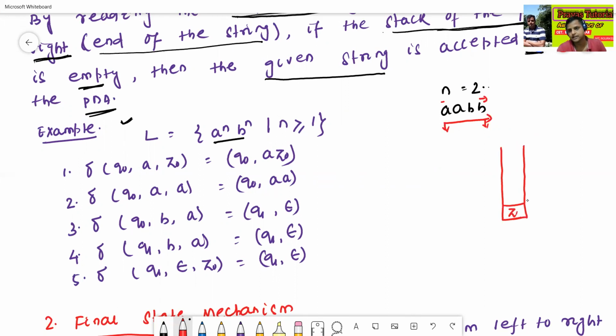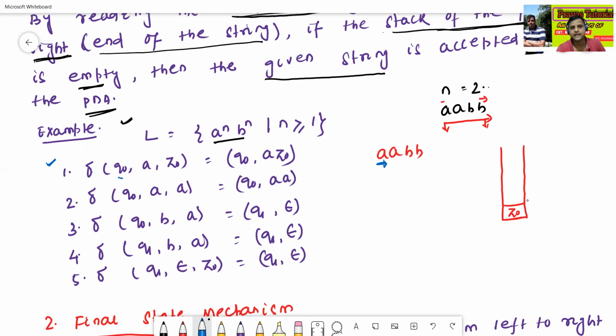The initial stack element is always Z0 by default. Say my string is A, B, B. First A, see here delta. Now I use this transition. A means I will read A, meaning my pushdown automata will read the first element.